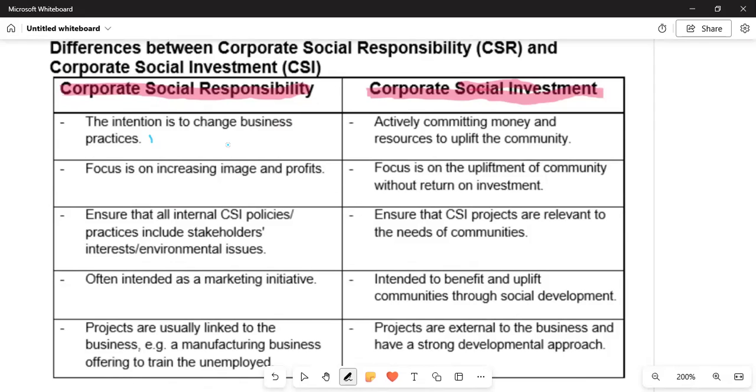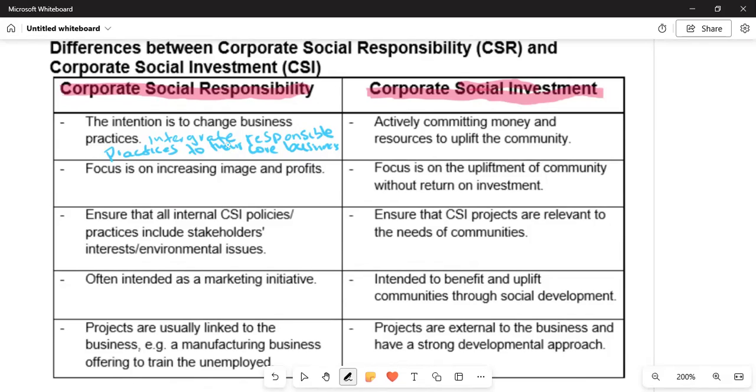They integrate responsible practices into their core business.